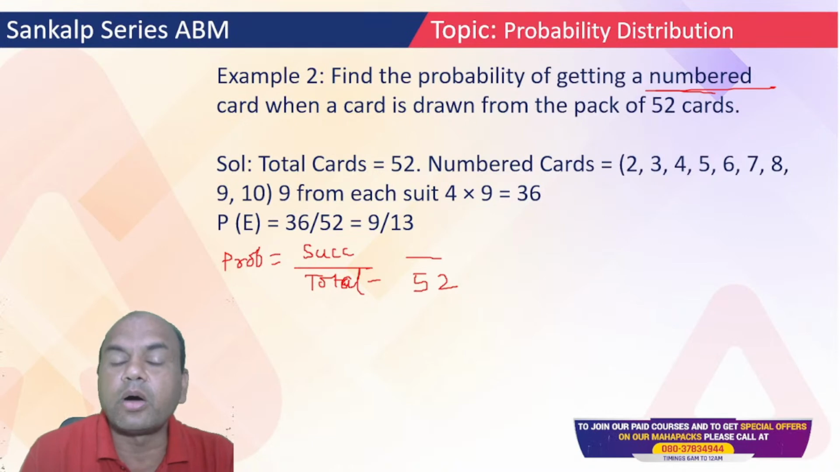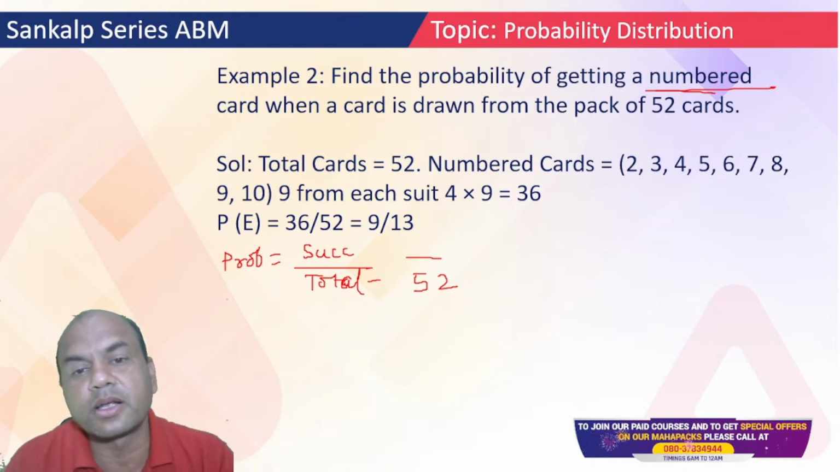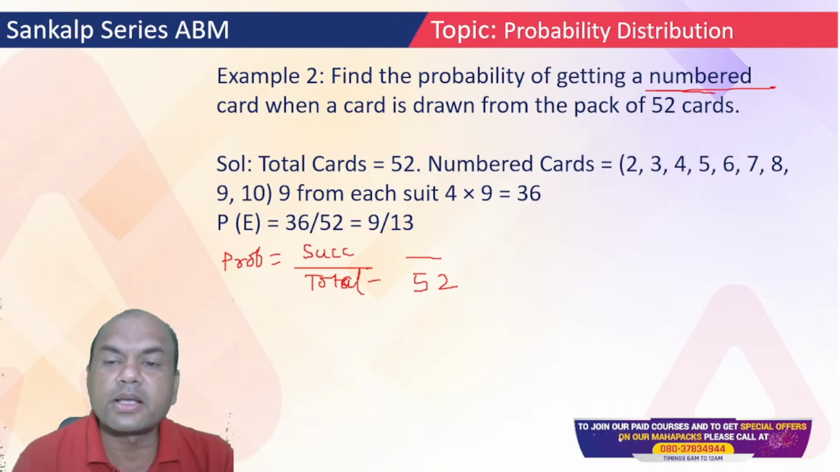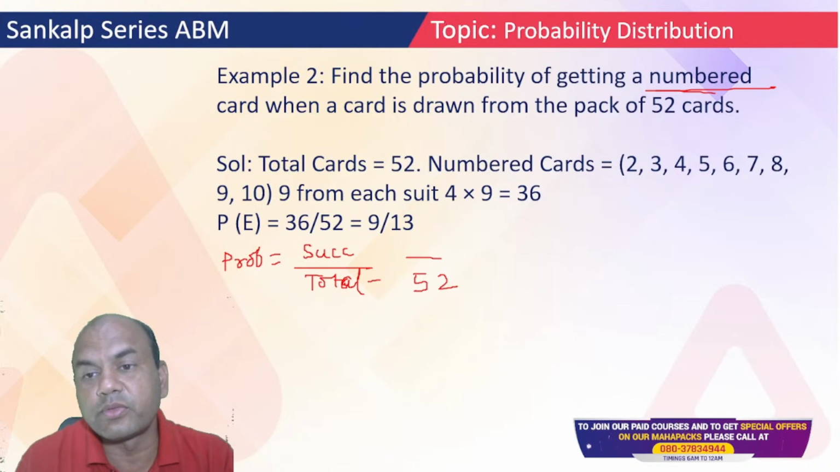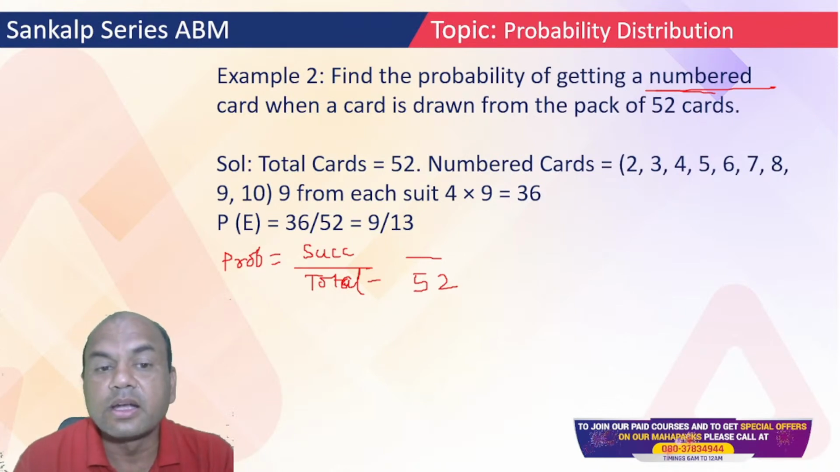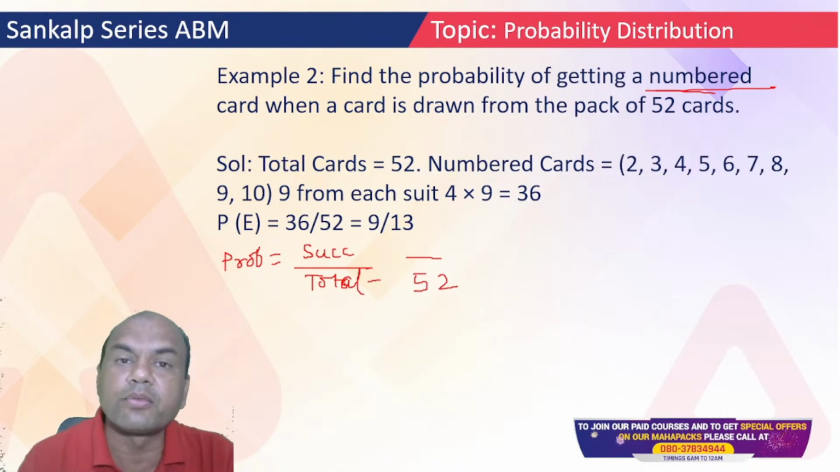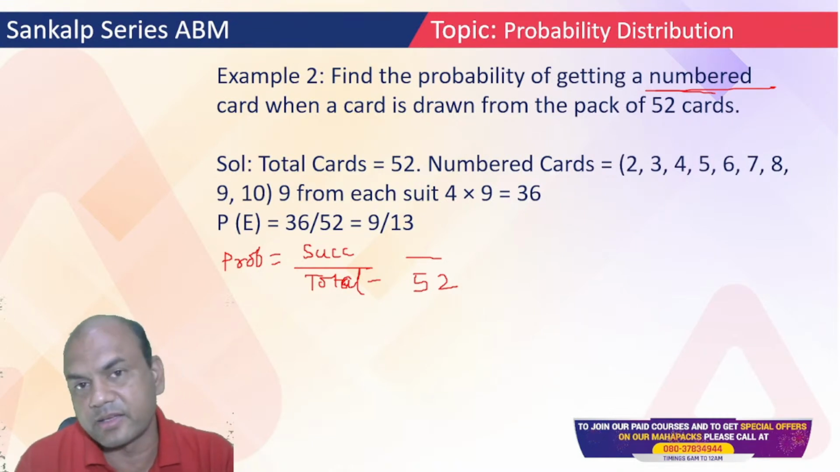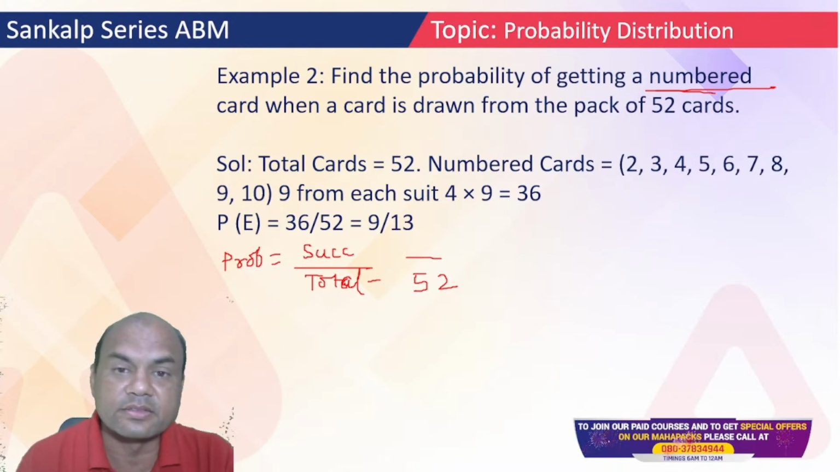Numbered card. Now, how many numbered cards are there in a pack of 52 cards? What are numbered cards? Which are having numbers. So, 2, 3, 4, 6, 7, 8, 9, 10. Up to 10, you are having all the numbered cards. After 10, what do you have? You have the jack, you have the queen, you have the king, and you have the ace.